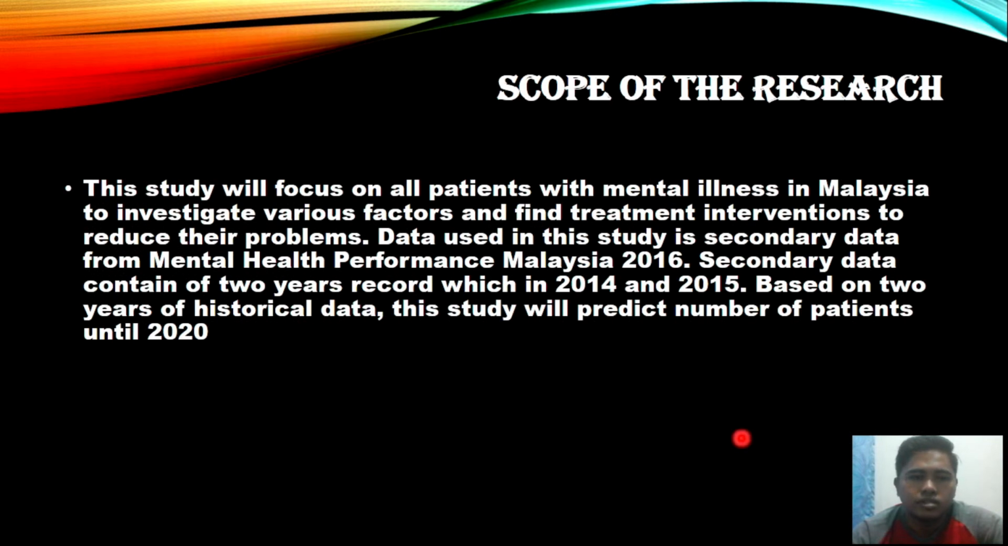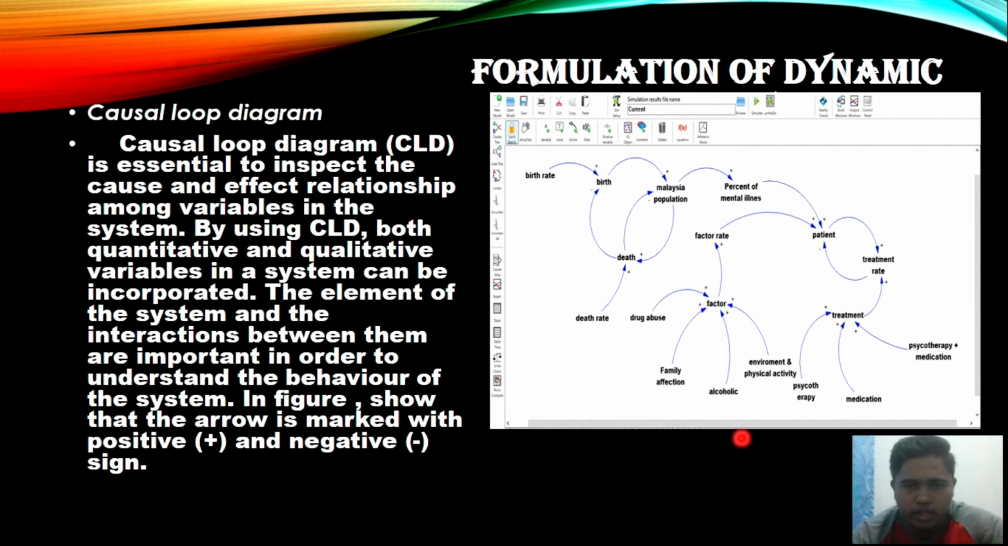The scope of the research: this study will focus on patients with mental illness in Malaysia to investigate various factors and find treatment interventions to reduce the problem. Data used in the study is secondary data from Mental Health Performance Malaysia 2015. The secondary data contains two years of records, 2014 and 2015. Based on the historical data, this study will predict the number of patients until 2020.